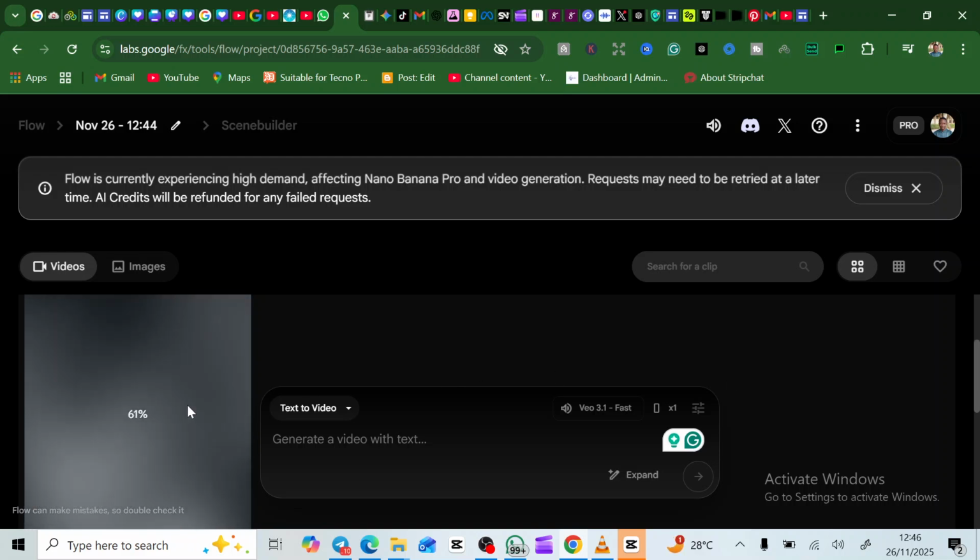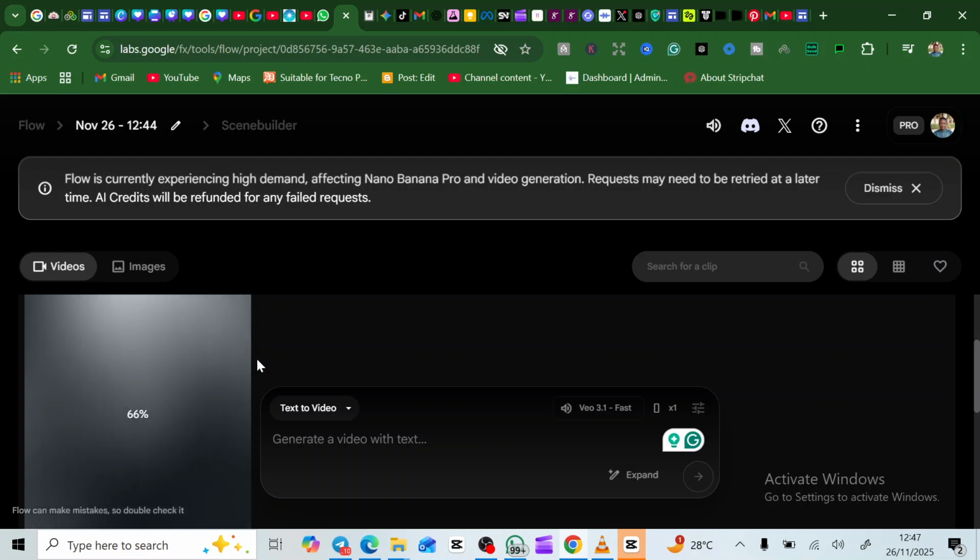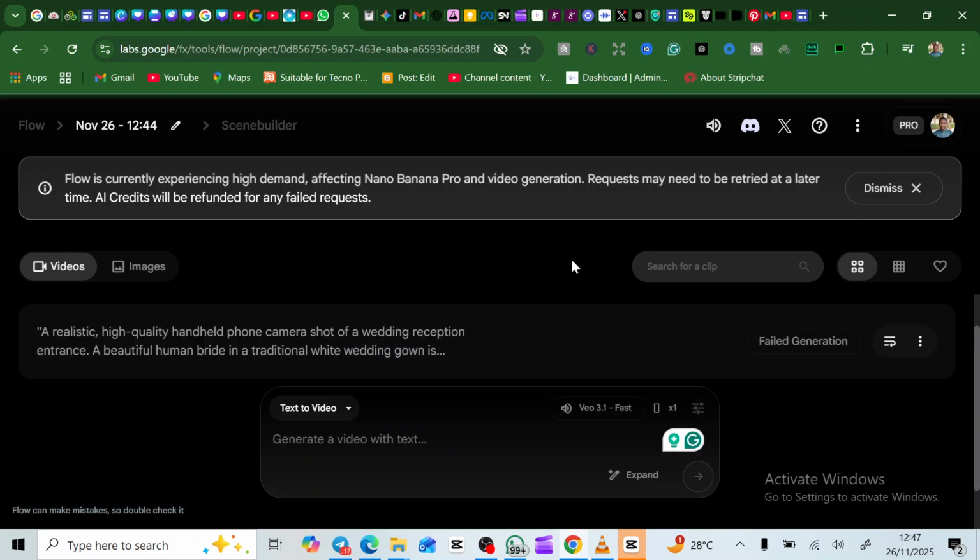So you just wait for it and be patient as it's loading for the video to get ready. So it just hit me with a message that it couldn't generate. And if you come up here, you're going to see that Flow is currently experiencing high demand, affecting Nano Banana Pro video generation. So let's just dismiss this.